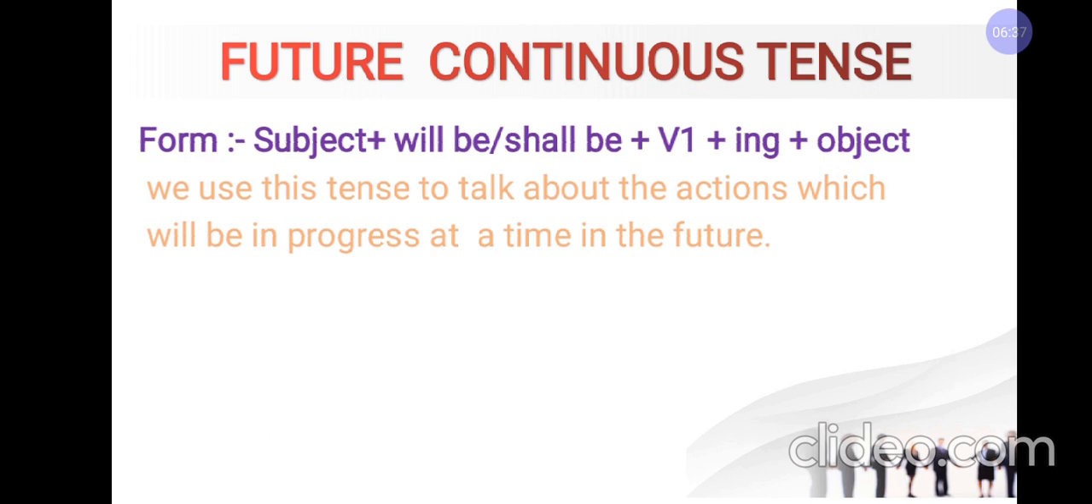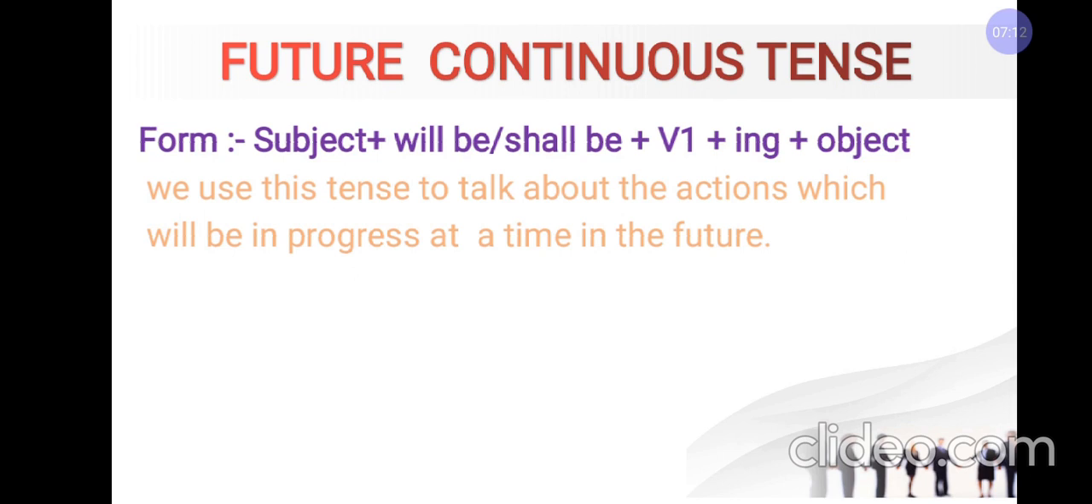So in future continuous tense, we can see it is a combination of future and function or an operation or any action that is in continuous form. The form we use in future continuous tense is subject plus will be or shall be plus first form of the verb with ing and object. Now as we know that will represents that something is going to happen, so this will be is for future task and ing is for continuous.